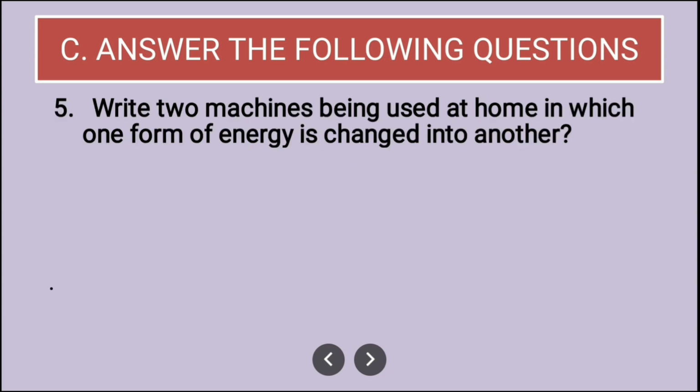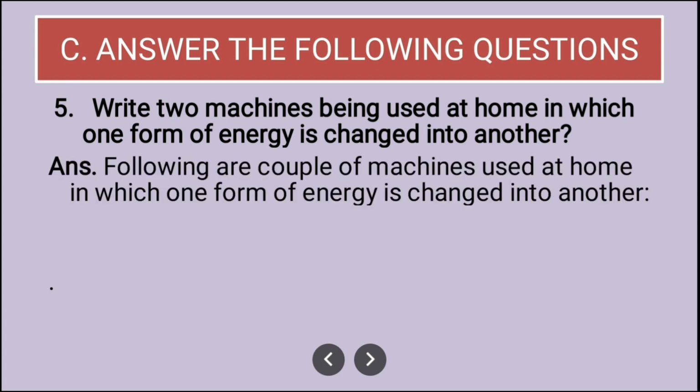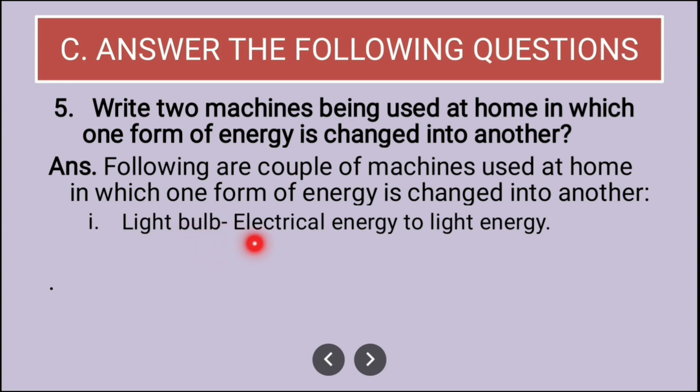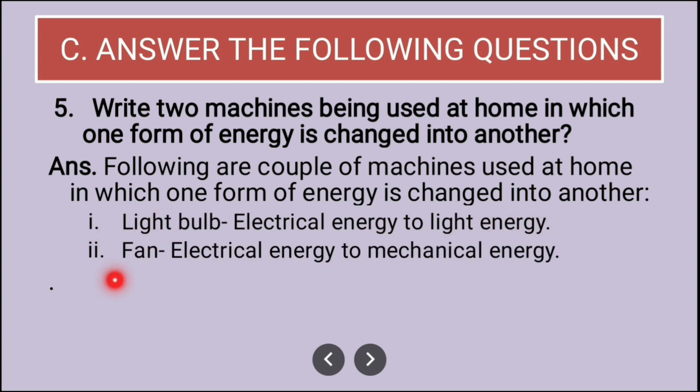Okay. Then fifth question, write 2 machines being used at home in which one form of energy is changed into another. Here you can write, following are the couple of machines used at home in which one form of energy is changed into another. Then you have to write light bulb. You can mention light bulb because it converts electrical energy into light energy. Also you can mention fan, which converts electrical energy to mechanical energy. So these 2 machines are enough to give the examples how one energy can be converted into another energy.